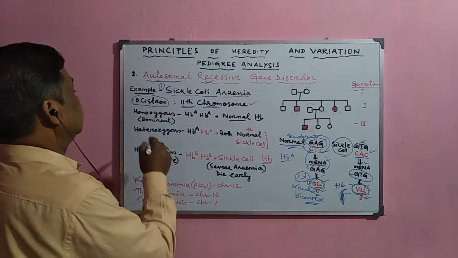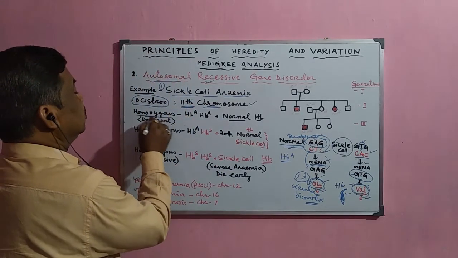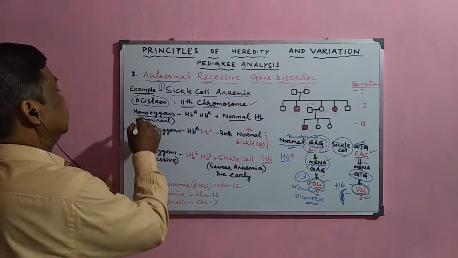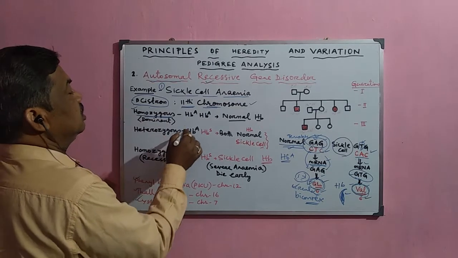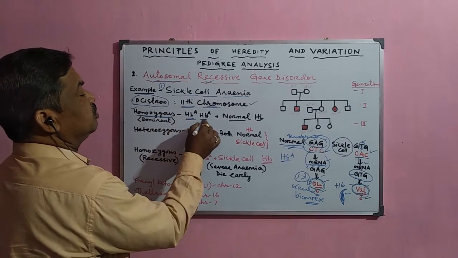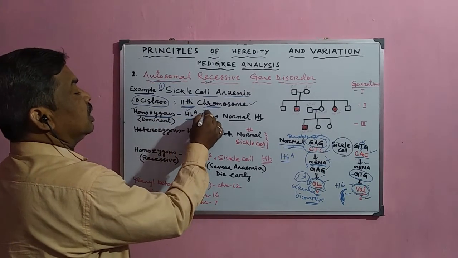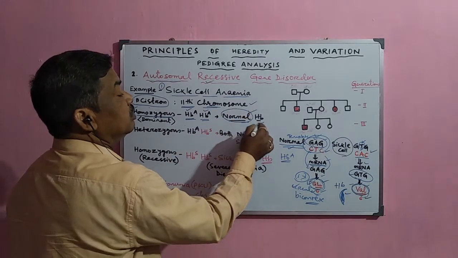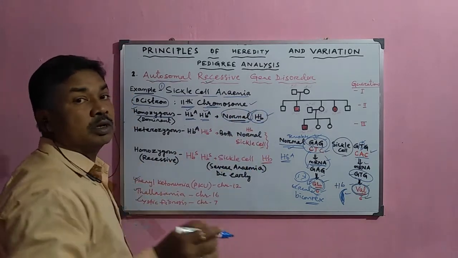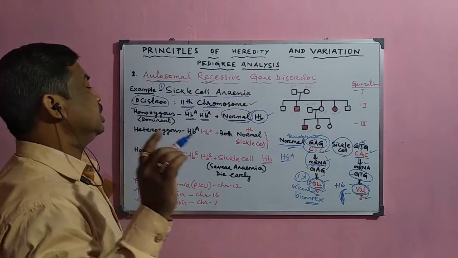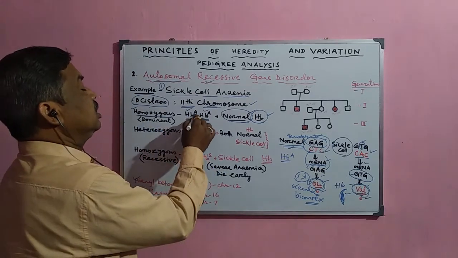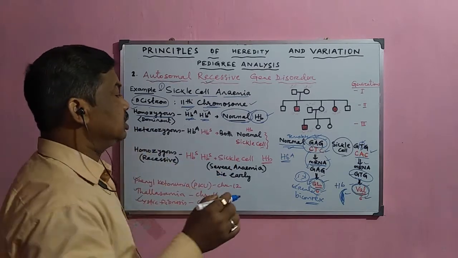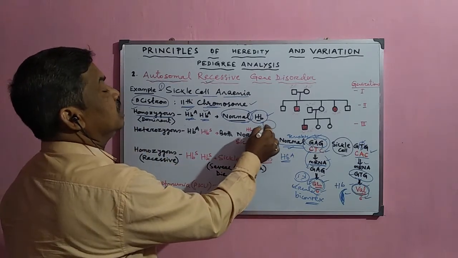Now, how are these genes actually located in the chromosome? They are either in the homozygous form, that is HbA HbA. If both are normal, the hemoglobin formed will be normal. So when a person has both genes normal, normal hemoglobin is synthesized, and the cells are circular and disc shaped.